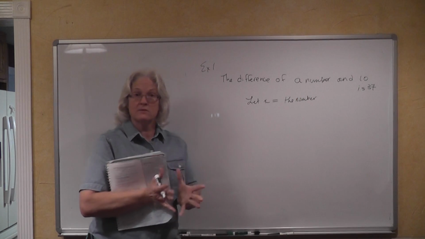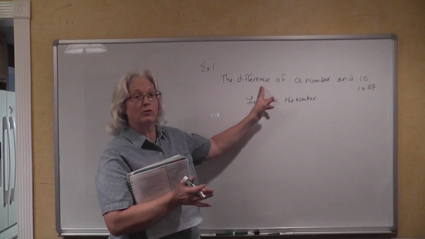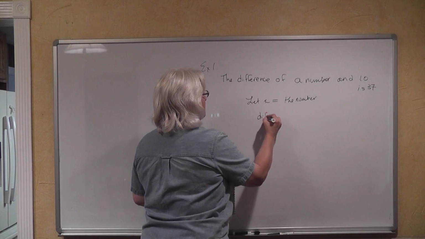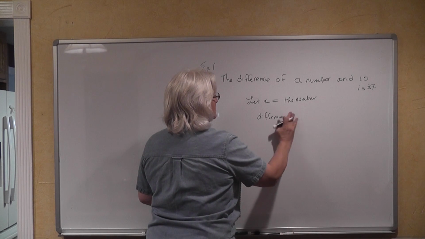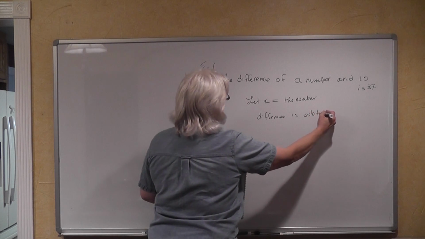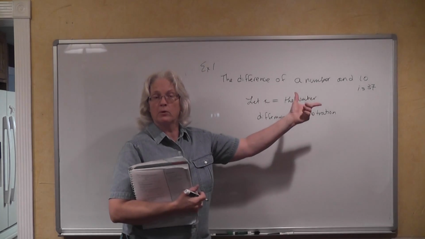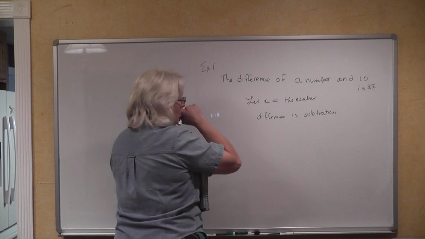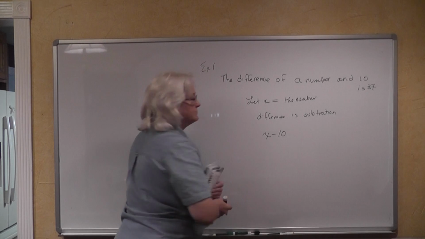Now, what pieces of information do we have given to us in this problem? Well, we have difference, which we already indicated was subtraction. So maybe you want to write down that difference is subtraction. These are notes. You do not have to write all of this down. The difference of a number and 10. So we're subtracting 10 from that number. So x minus 10.